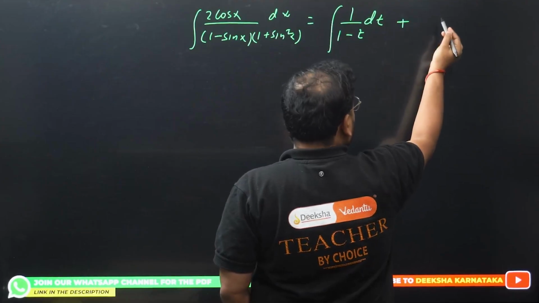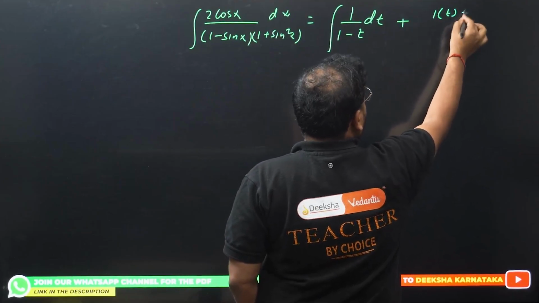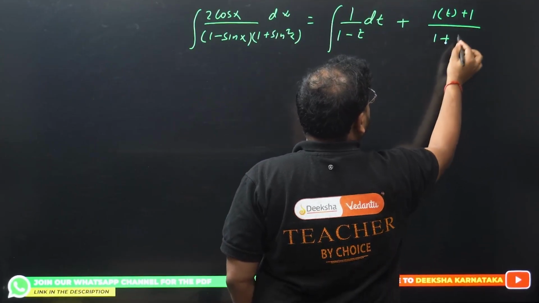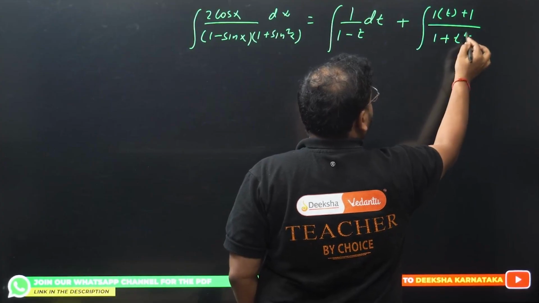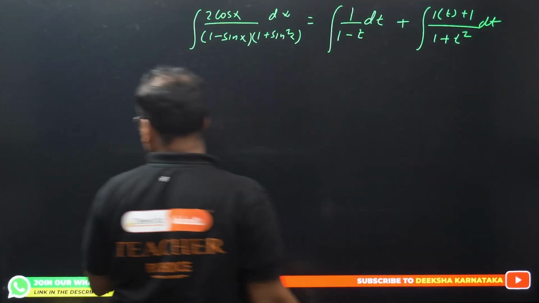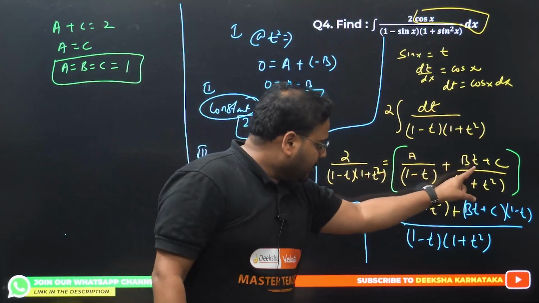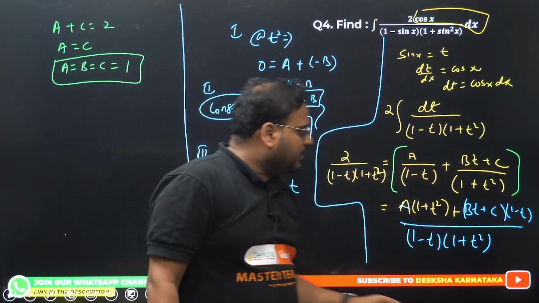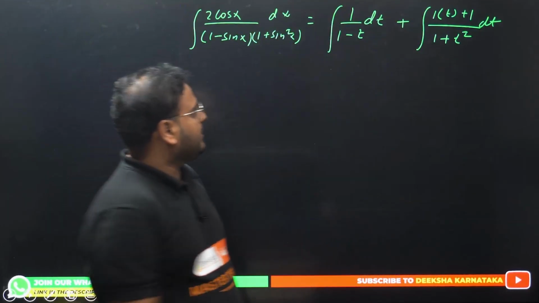Next was what? Next was B into, so 1 into t plus 1 divided by what? 1 plus t square was there, if you remember. We have again dt over here. Check, 1 into t, because B value is 1. 1 into t plus 1. So t plus 1 by 1 plus t square dt.